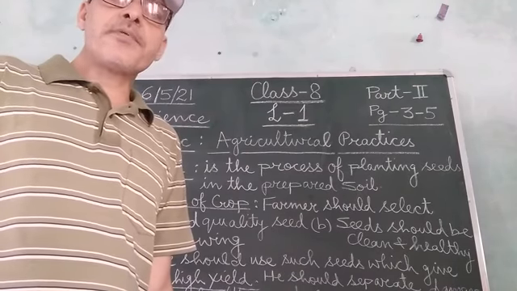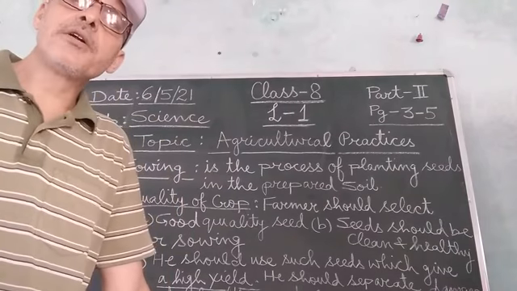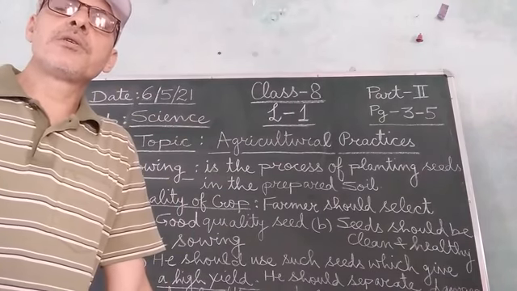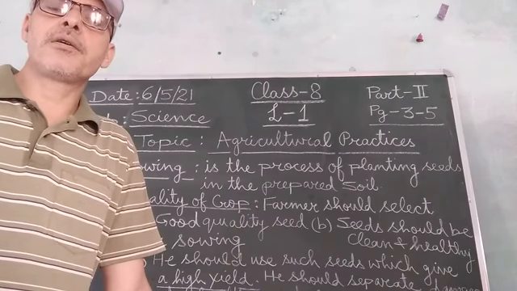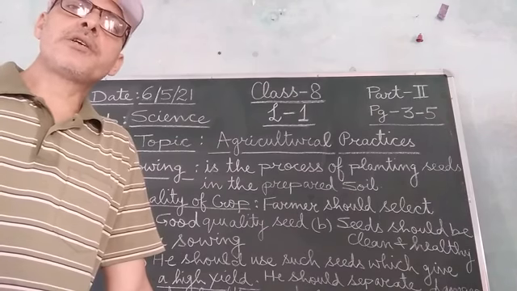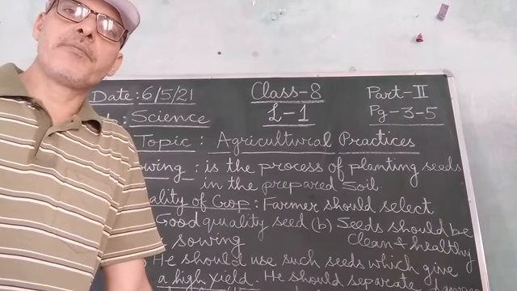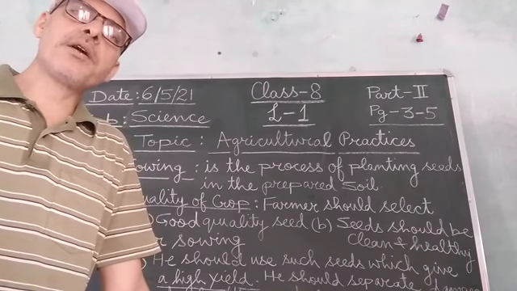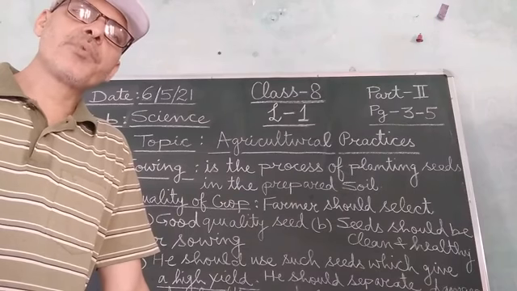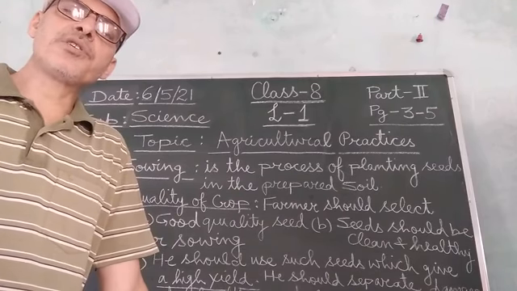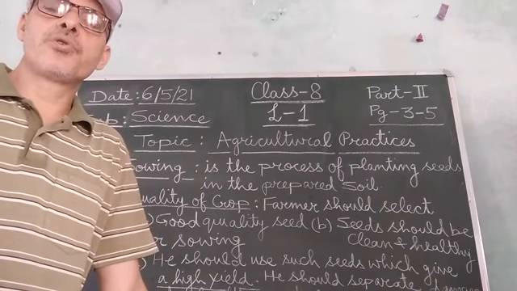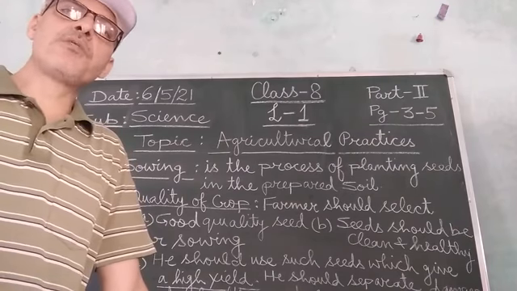After this, there is one more method by which the sowing of seeds is done, called transplantation. We can see this method in the cultivation of rice crops. In the transplantation method, what is done?